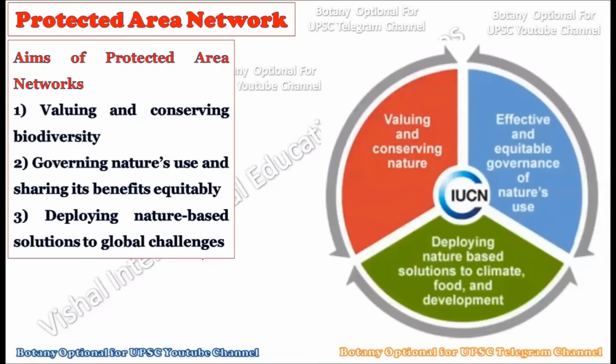Now you can ask, what are the specific aims which are given by the IUCN for the protected area network? Now the aims are very obvious. Okay, every time the IUCN talks about this, the obvious aims are valuing and conserving the biodiversity. That is, you should value the biodiversity and you should conserve the biodiversity. Okay, this is the first aim. You should know what is the value of that particular biodiversity, and you should make an effort to conserve that particular biodiversity. This is the first aim of the protected area network.